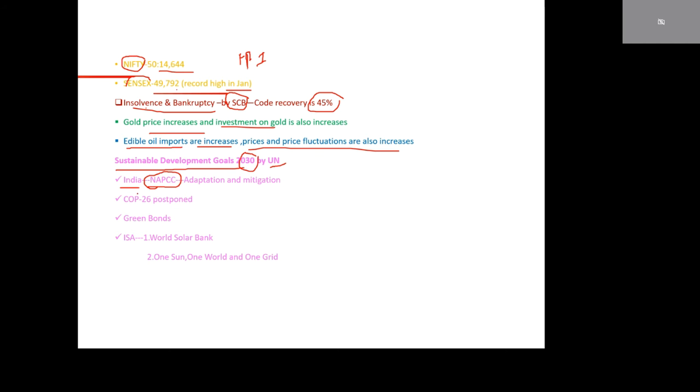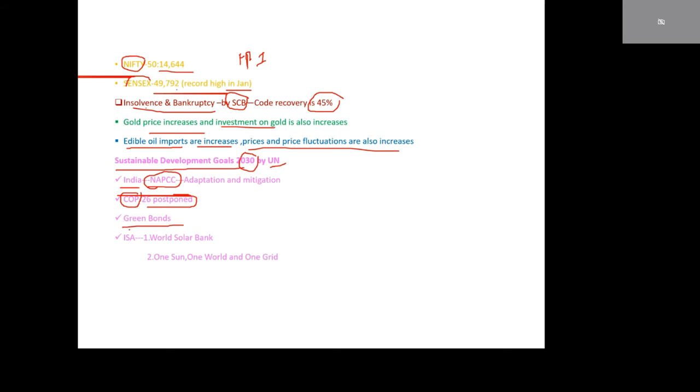COP means a conference related to environmental studies, environmental protection or safety. Conference of Parties 26, COP 26, is postponed due to COVID.